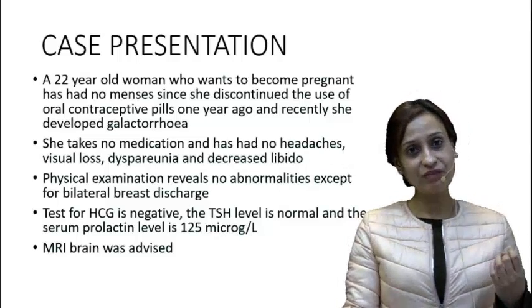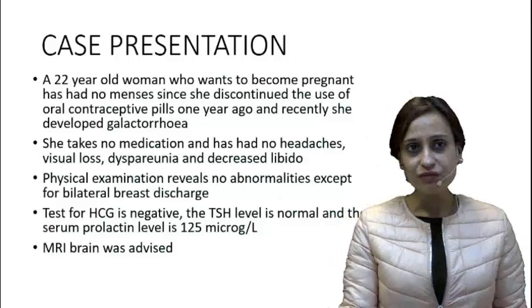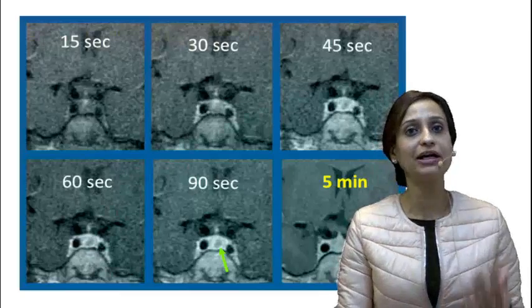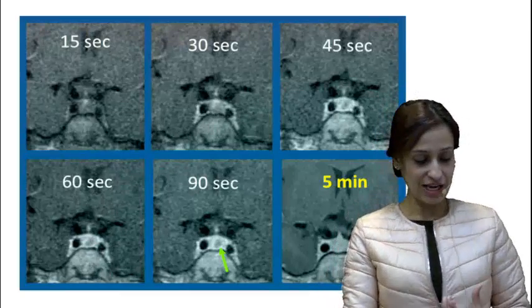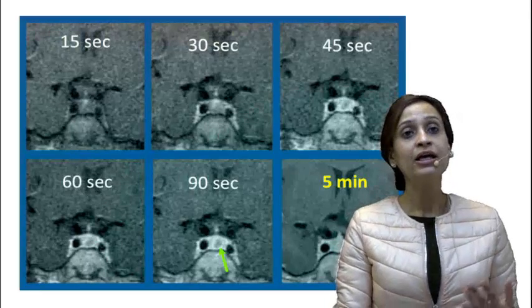It can be seen in up to 80% of the patients, and this is what our patient also had, right? And when we talk about the prolactinomas in women, most of the time these prolactinomas at the time of diagnosis are microadenomas. They are small in size and they will usually not present with neurological deficits.